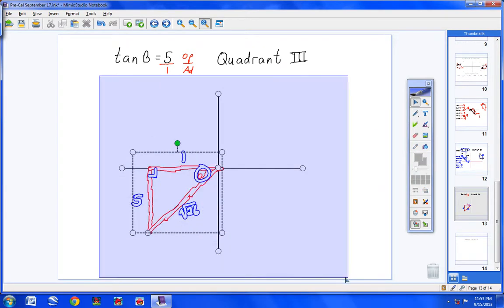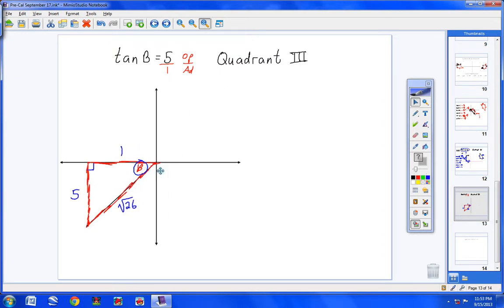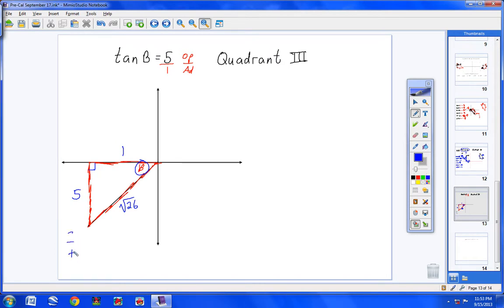I'm going to go really fast and get this done so you can start your homework, okay? The only thing is, don't forget your signs. It's negative, negative, positive. So sine of beta would be opposite over hypotenuse, but look, sine is negative, so I've got to put a negative sign. So it would be negative 5 over square root of 26.